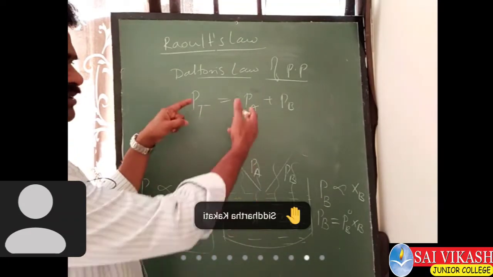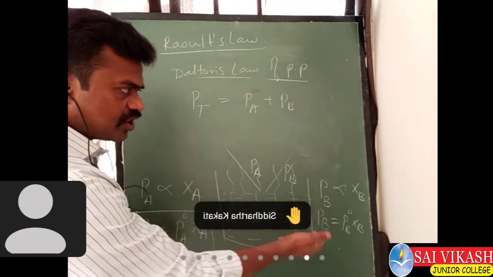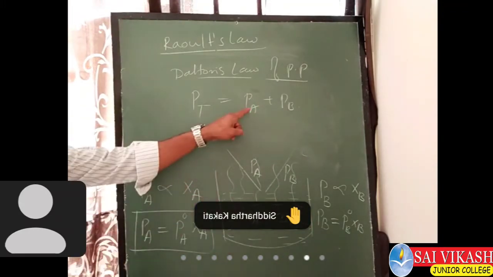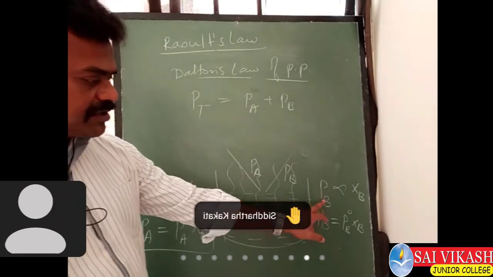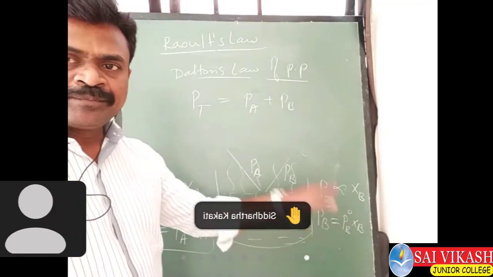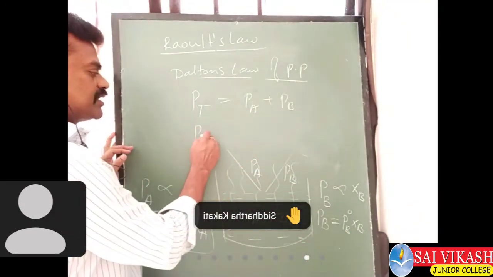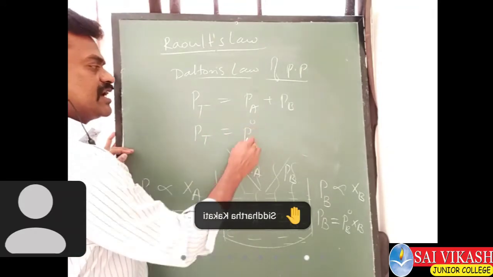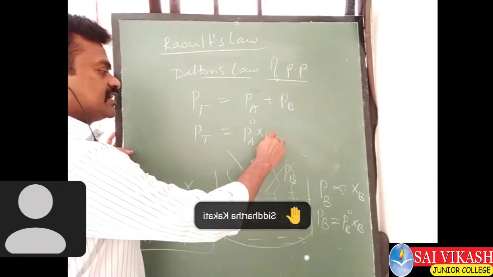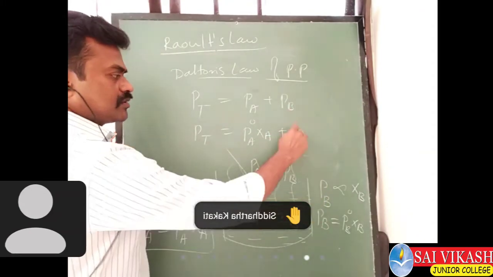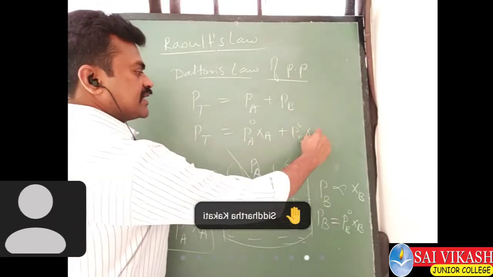Let us apply this law and substitute these formulas. We have PA means P naught of A into XA. We have PB means P naught of B into XB. Therefore, the total pressure PT comes out as P naught of A into XA plus P naught of B into XB.